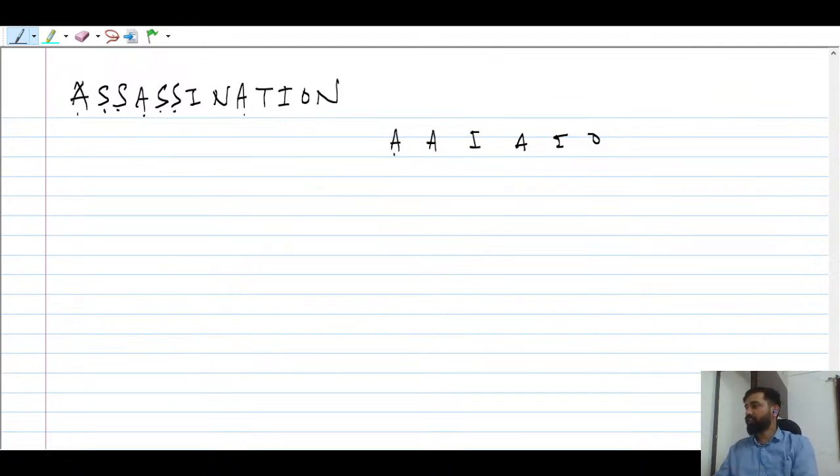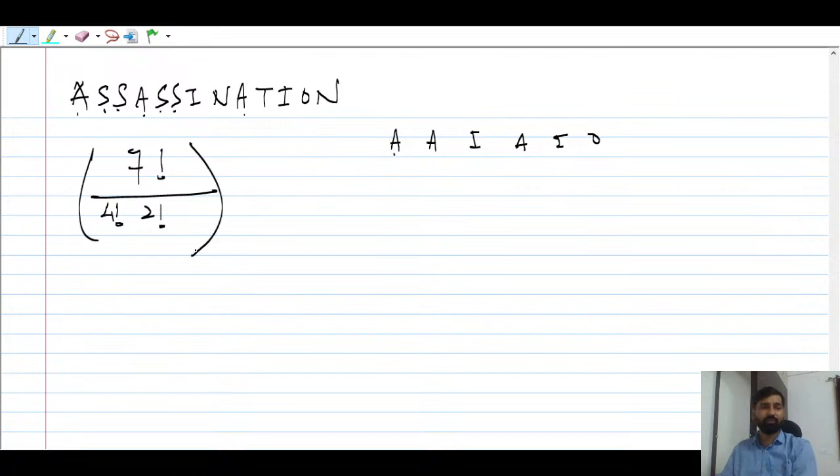I think this is clear for all. Now how many are left? Out of 13, 6 are vowels, so 7 are left. So you can say 7 factorial divided by S, how many times is it coming? 4 times, so 4 factorial, and N is coming 2 times, so 2 factorial. This is one way of doing it.